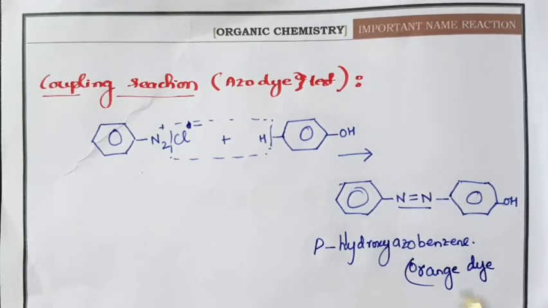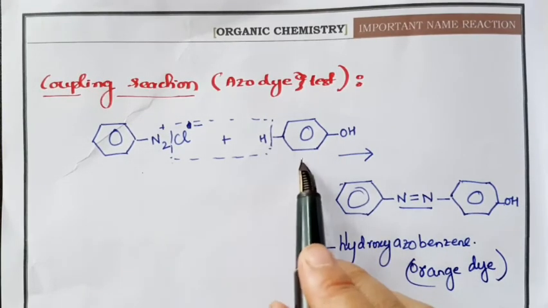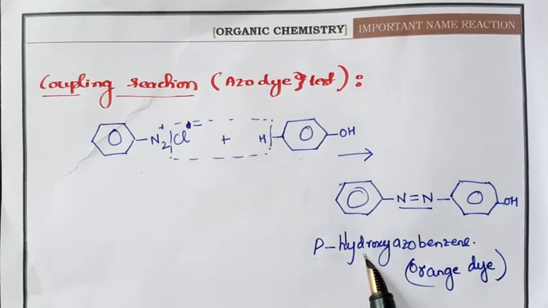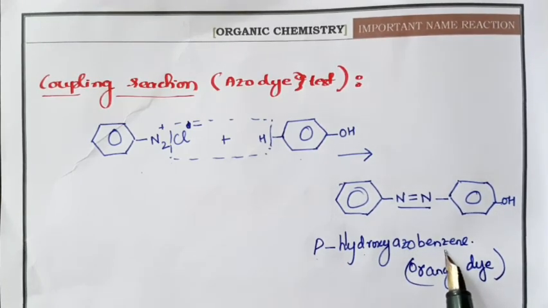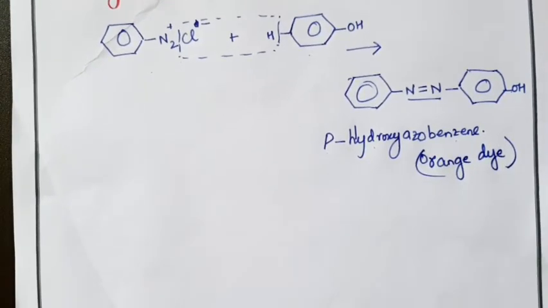So this will form whenever the diazonium salt is treated with phenol. It will form an orange dye due to the formation of para-hydroxyazobenzene.